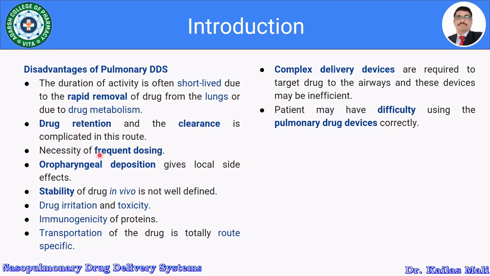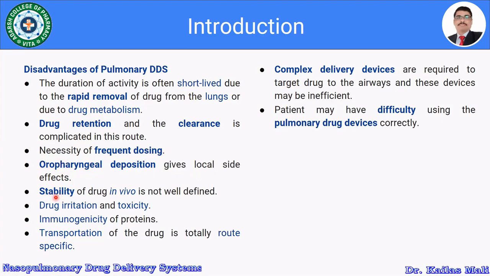Then the necessity of frequent dosing is yet another disadvantage of the pulmonary drug delivery system. Then oropharyngeal deposition gives local side effects. There might be chances of deposition of the formulation in the oropharyngeal region, and that may give certain local side effects.